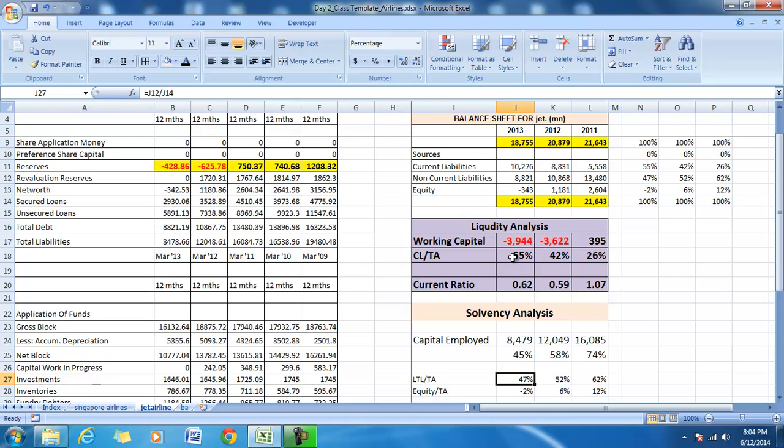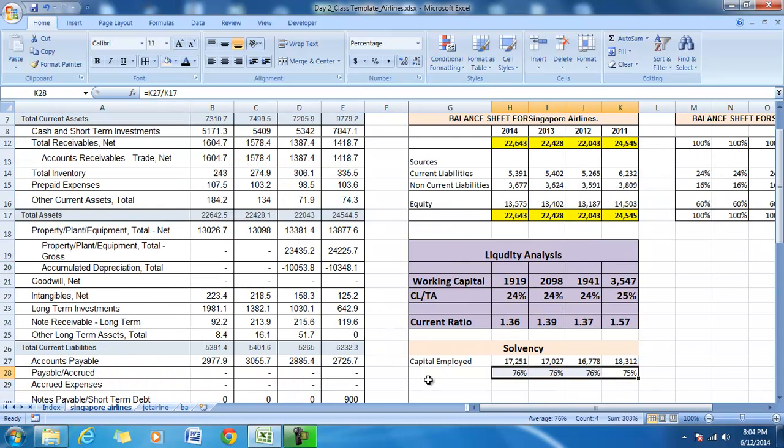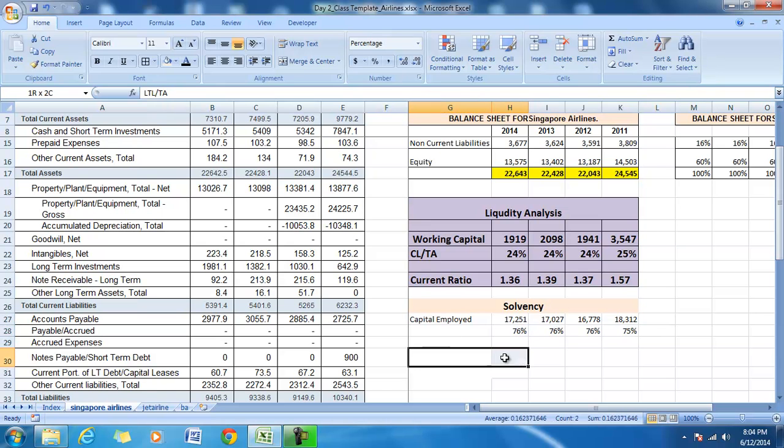We can see that the dependence of Jet Airways is high on the current liabilities and has been reducing on the long-term sources. So the dependence on current liabilities may not be in the interest of the overall profitability of the company.